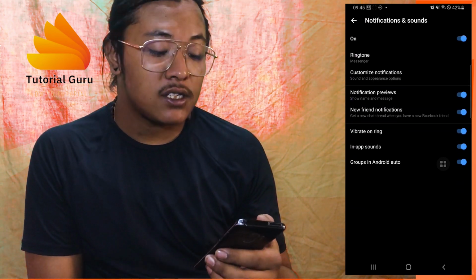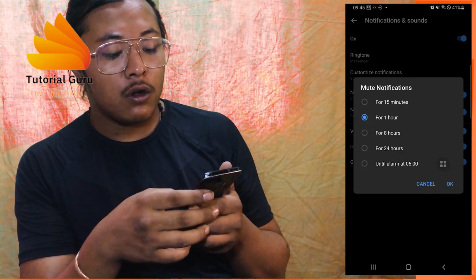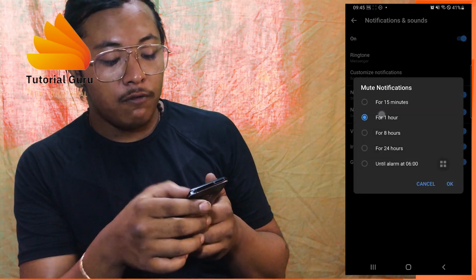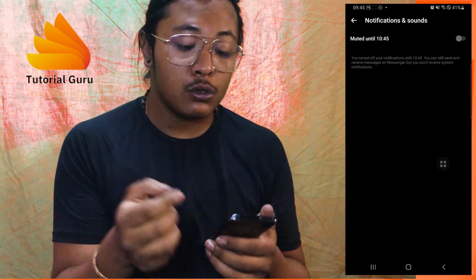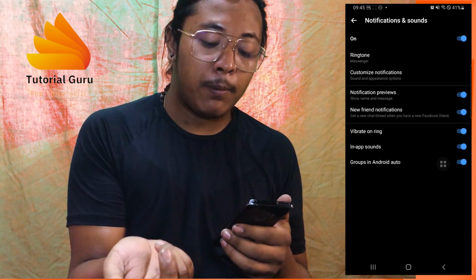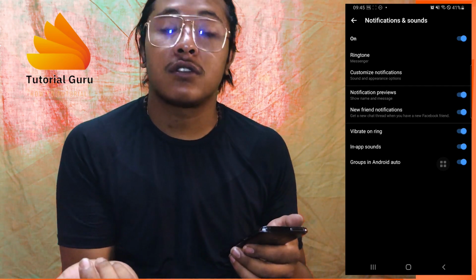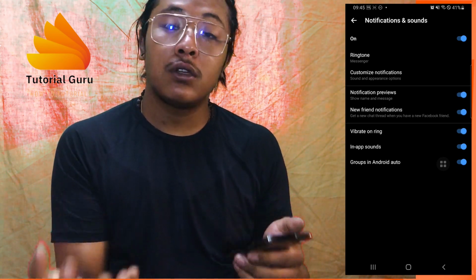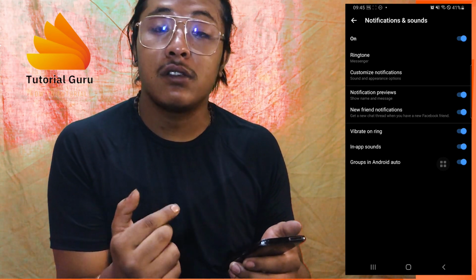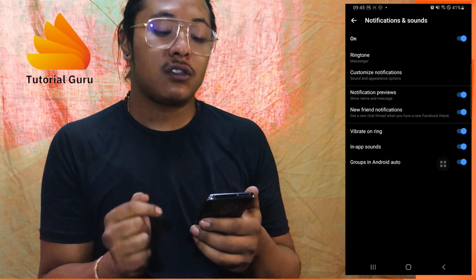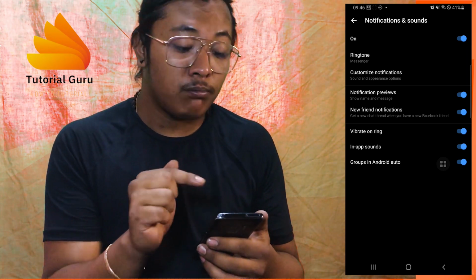Tap on notifications and sounds, and over here check if either of these buttons are turned off like this. If it's turned off, none of the Messenger notifications or sounds will be getting through to you on the phone. Remember to turn all of these on, so that any of the notification sounds are available, not just your ringtone, because it's connected to these. And with that being said, after checking the in-app settings of Messenger and turning on all of these notifications and sound settings, you can see the customized notifications button available for us just below the ringtone.